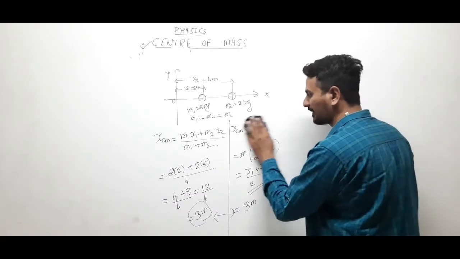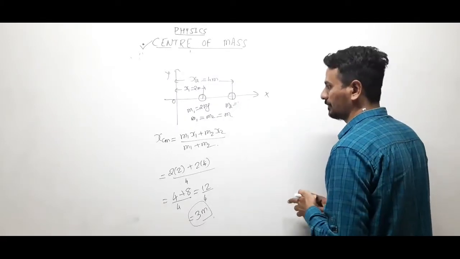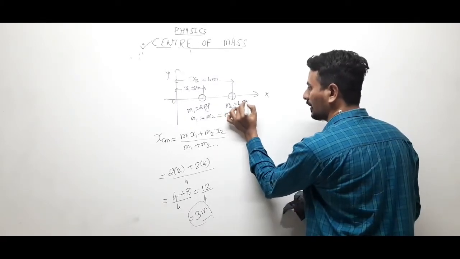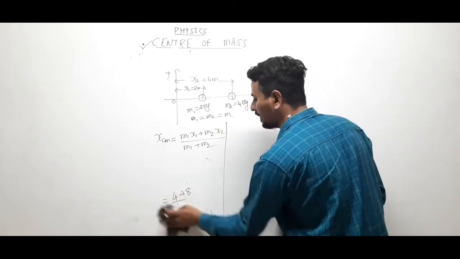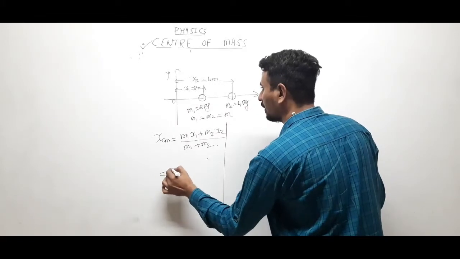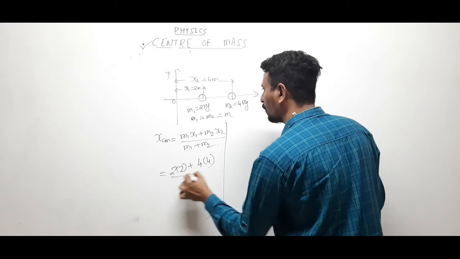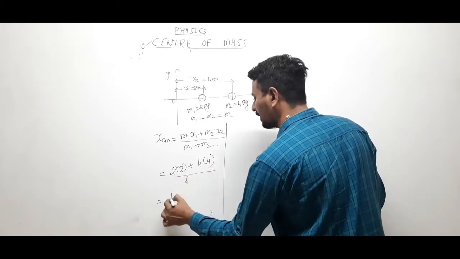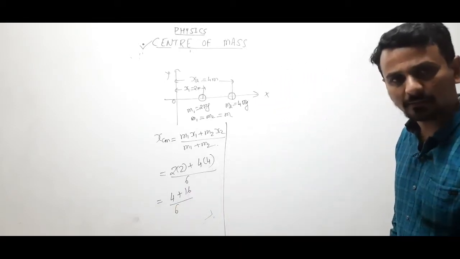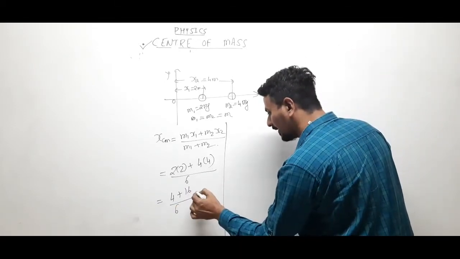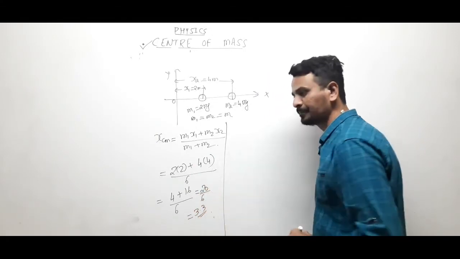Suppose, in the same example, let us make this as 4 kilogram. Now, we'll use the same formula, but the values are changed. 2 into 2 plus 4 into 4 upon 2 plus 4, 6. So it is 4 plus 16 by 6. Clear? Okay. So it is 20 by 6.